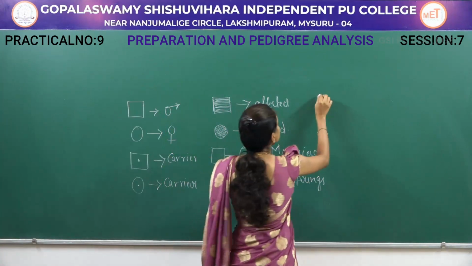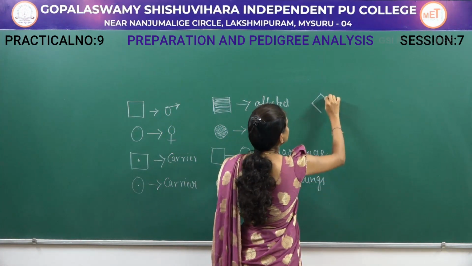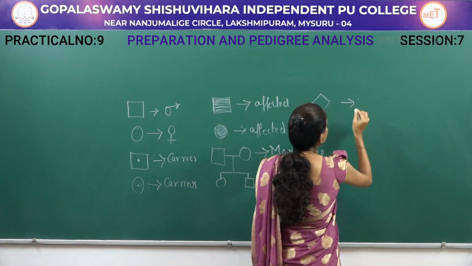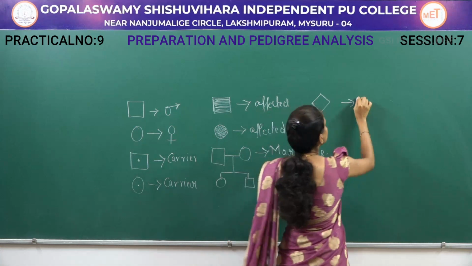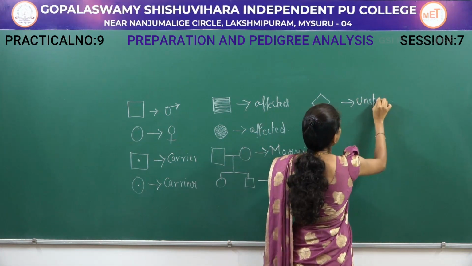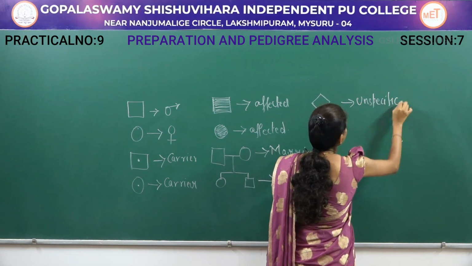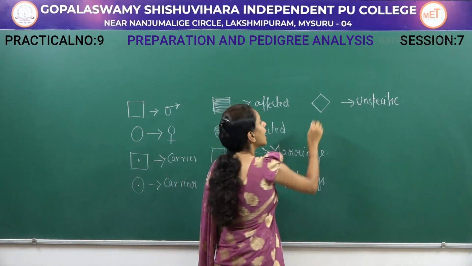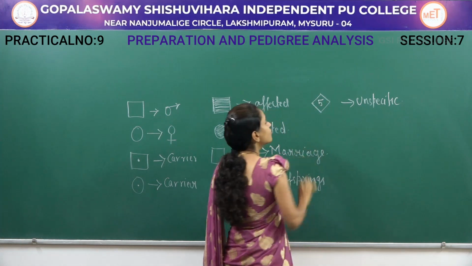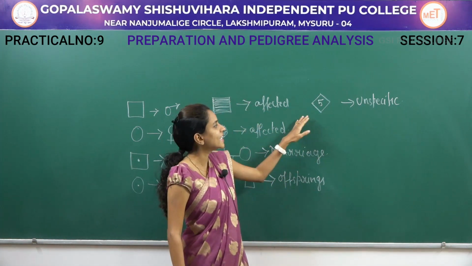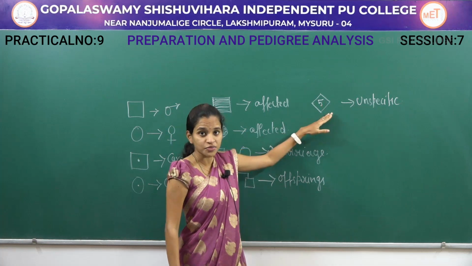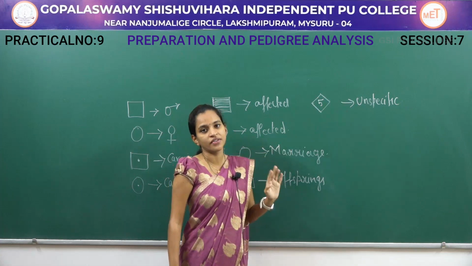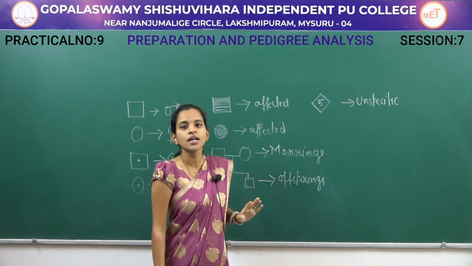Next, if the symbol is a diamond shape, then it means the sex of the offspring is unspecific. The sex of the individual is not known or unspecific, and within this one, if there is a 5 or 6 written, it indicates that there were 5 offsprings whose sex was not known. We have no idea about the sex of the offsprings.